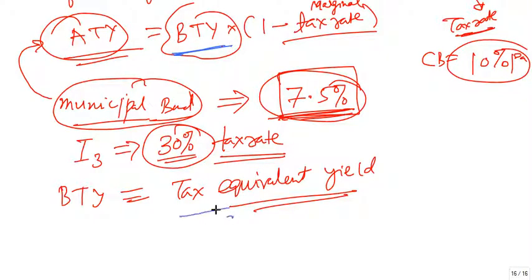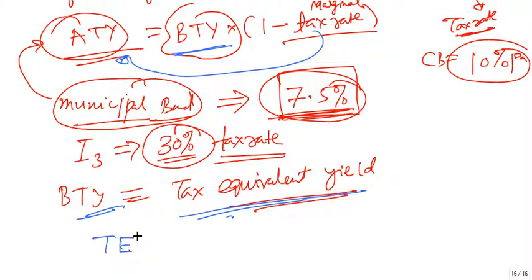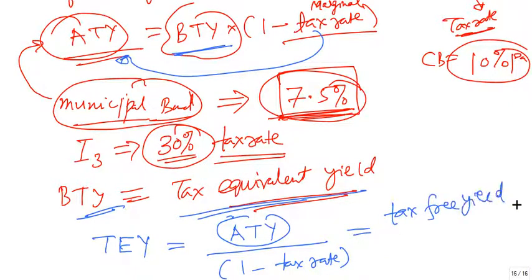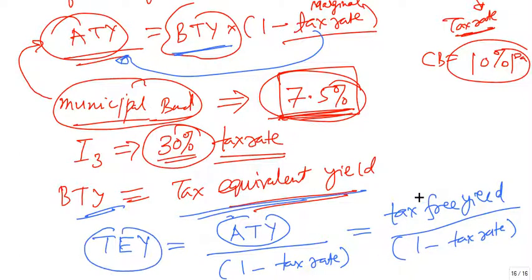Tax equivalent yield is the before tax yield, so if we bring this over here, tax equivalent yield equals after tax yield divided by 1 minus tax rate. This after tax yield can also be written as tax free yield, so tax equivalent yield equals tax free yield divided by 1 minus the tax rate.